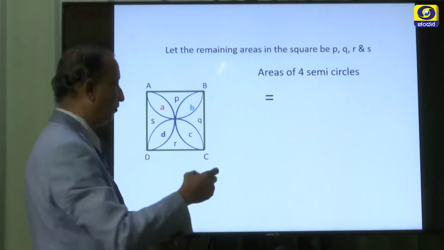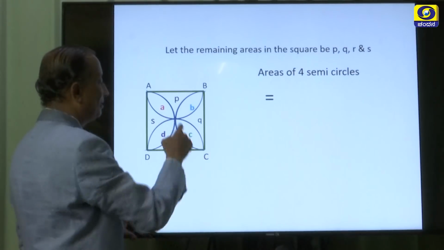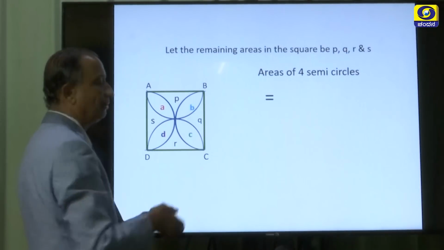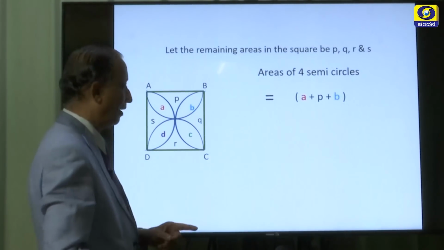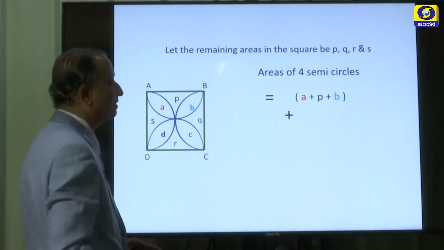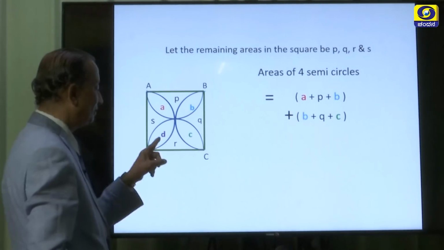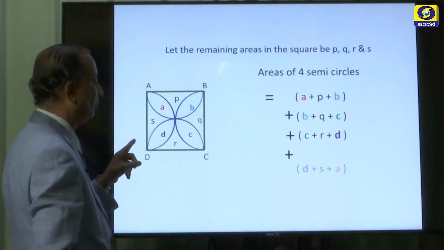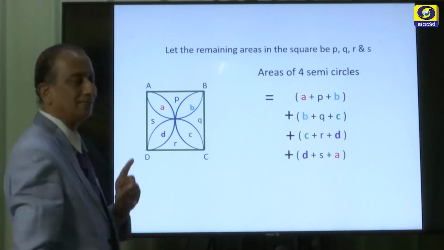Let us do it one by one. Let us consider this semicircle. A plus P plus B will give us the area of semicircle 1. For this semicircle, it is B plus Q plus C. The area of this one is equal to D plus R plus C, and the area of this is equal to D plus S plus A.